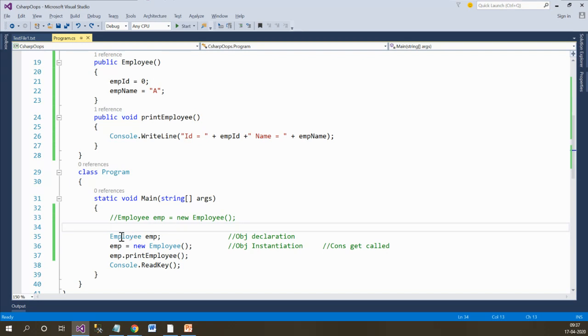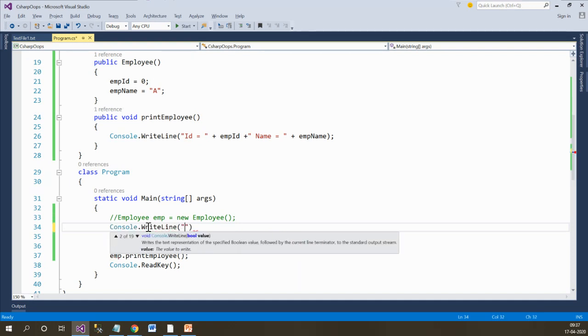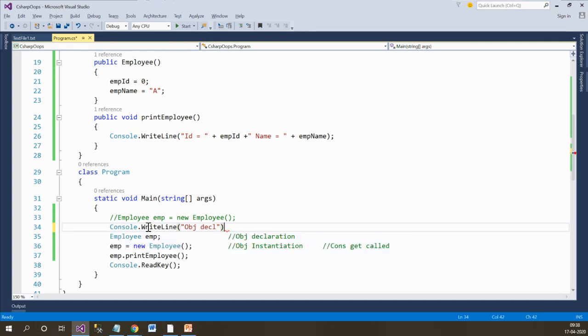So what I'll do is, let's demonstrate that the constructor gets called during the instantiation part and not during the declaration part. Prove this point, because this is one of the most important interview questions that you might face. So I'll write a statement here, because what we are doing here is declaring the object. So this is the object declaration part.